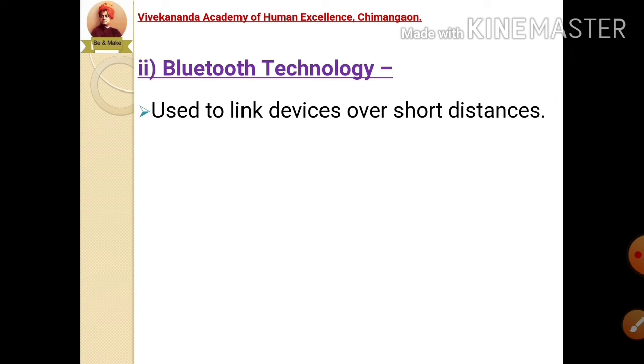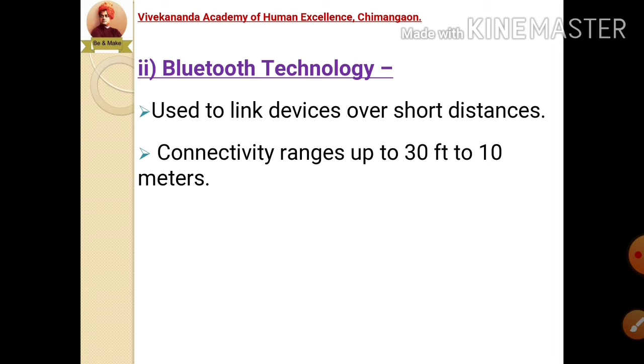Means shorter distances will be covered with the help of Bluetooth technology. The range of Bluetooth technology is from 30 feet to 10 meters. Maximum I can cover a distance of up to 10 meters under Bluetooth technology.